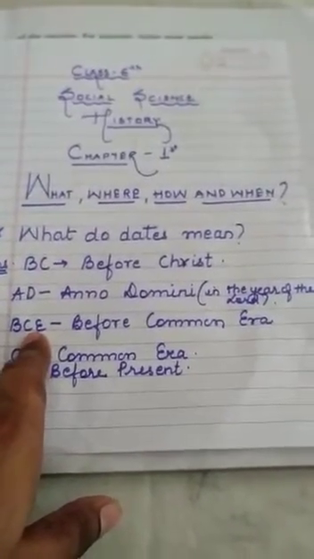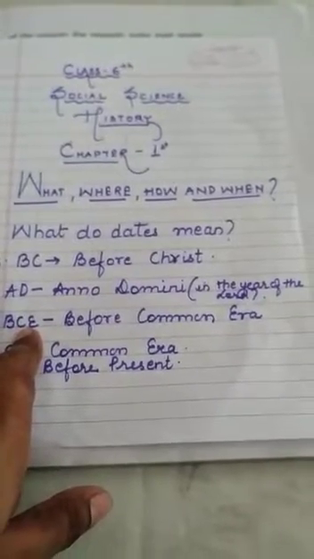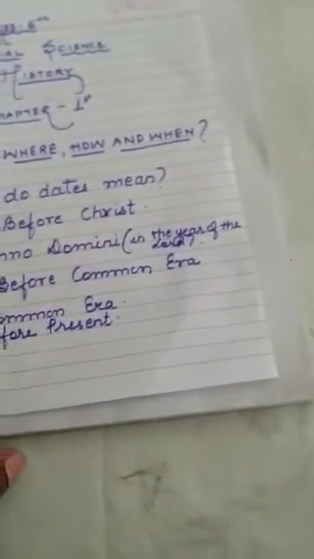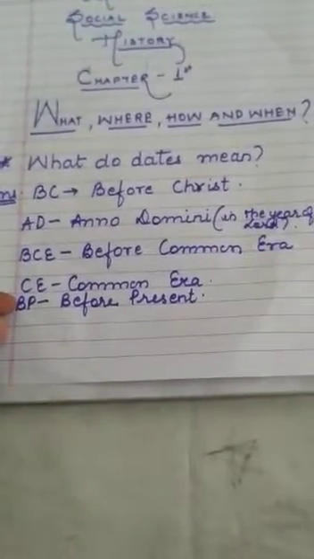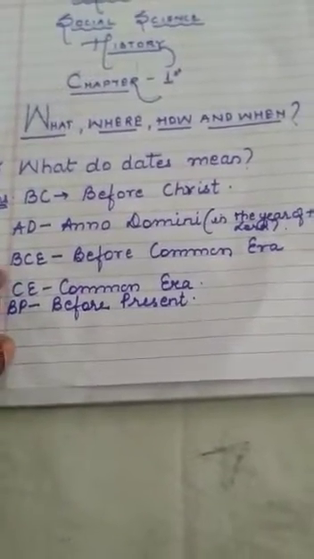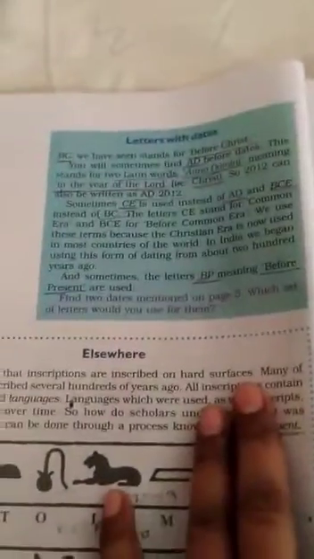BCE, B means before, CE means common era, so BCE means before common era. CE means common era, and BP means before present. Now here we are going to discuss this in the next paragraph.